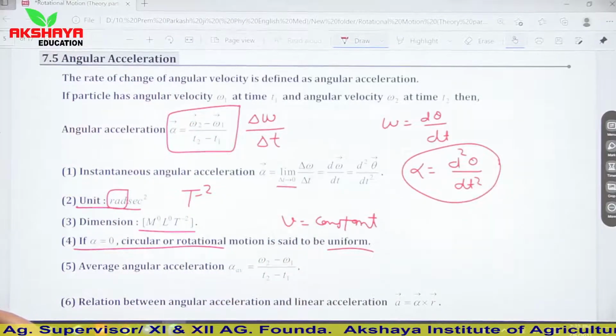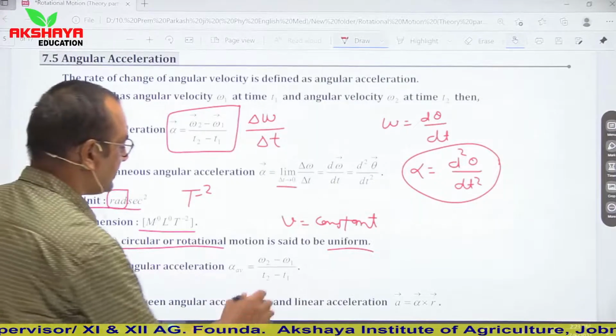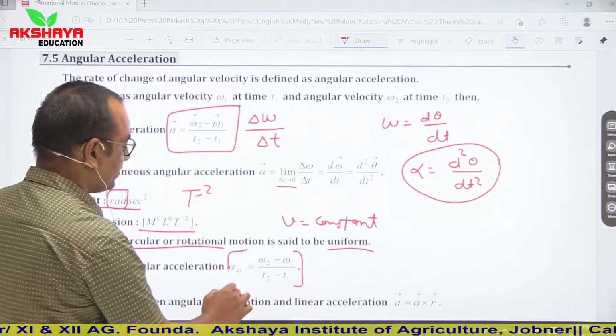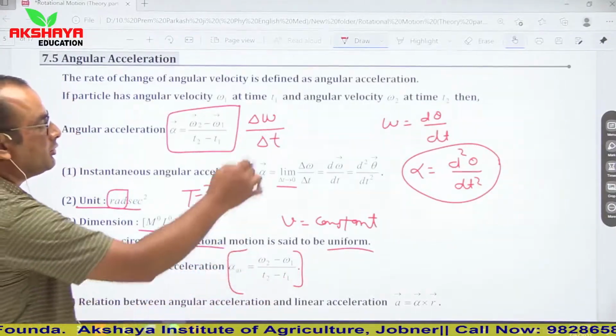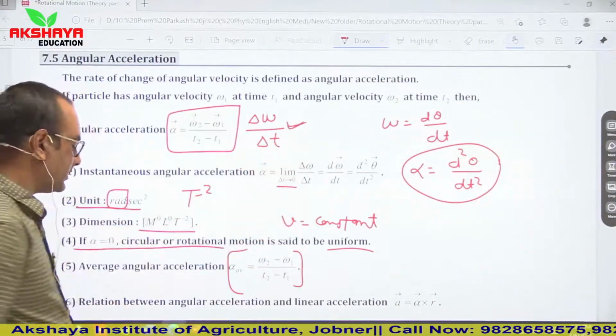Now average angular acceleration. Average angular acceleration is omega 2 minus omega 1 upon t2 minus t1, or you can say del omega upon del t.